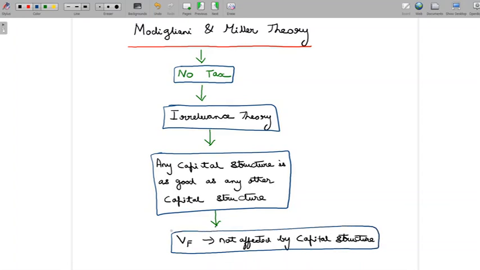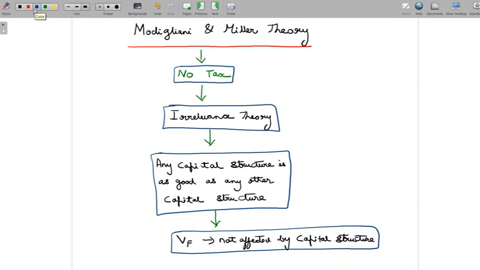Now, once we understand the crux of the theory here, we should understand how Modigliani and Miller prove this theory. They are giving an operational explanation for this theory.